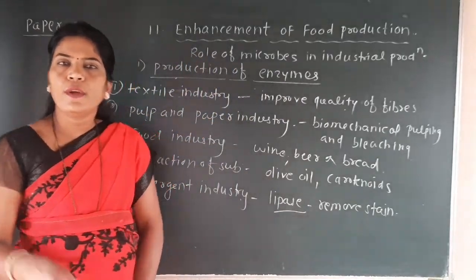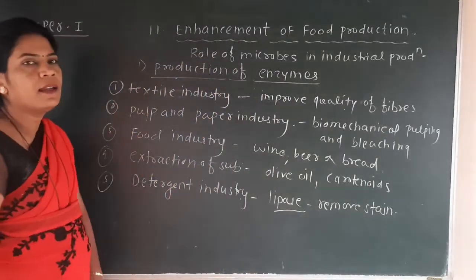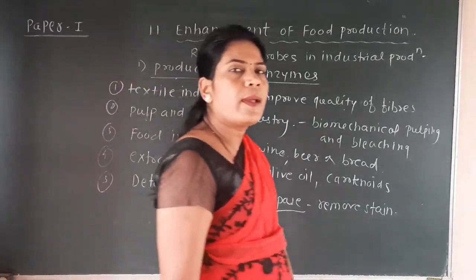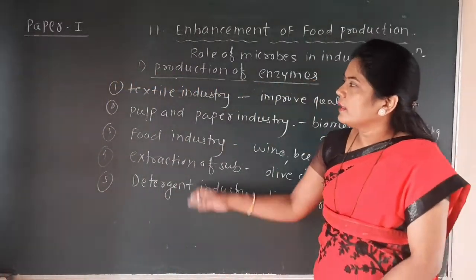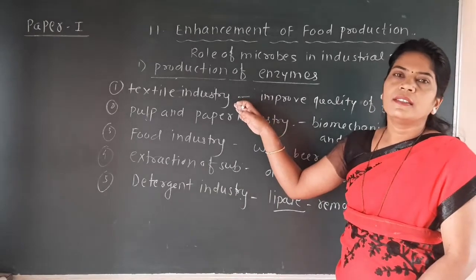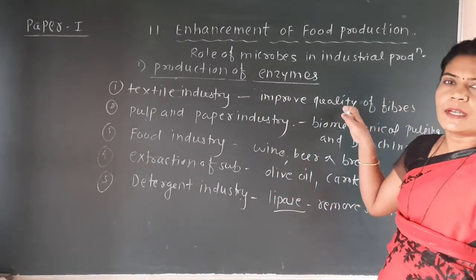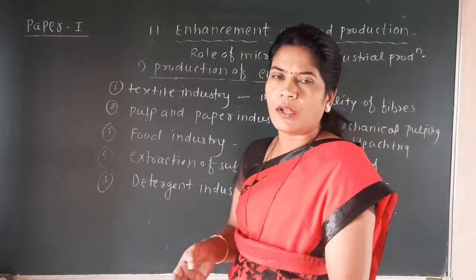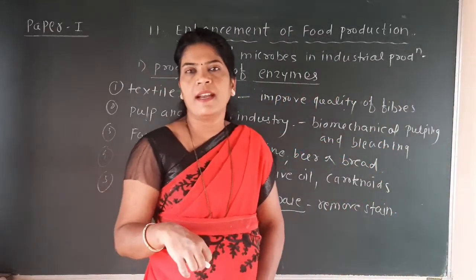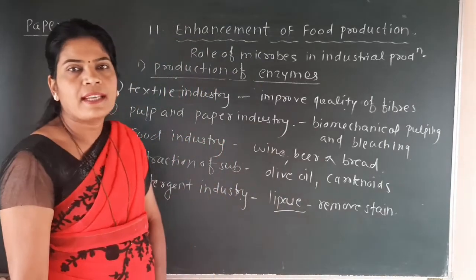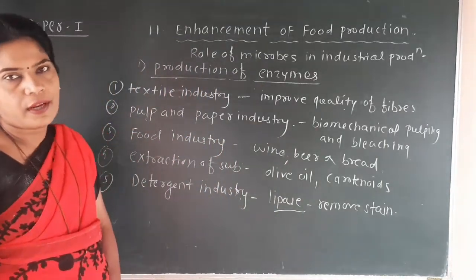See here, we have to remember this point very clearly because it will be asked in our exam. That is, in the textile industry where different types of cloths can be prepared, to improve the quality of that particular fiber which made the cloth, some enzymes are added during the formation of that cloth, and it can improve the quality of that fiber.